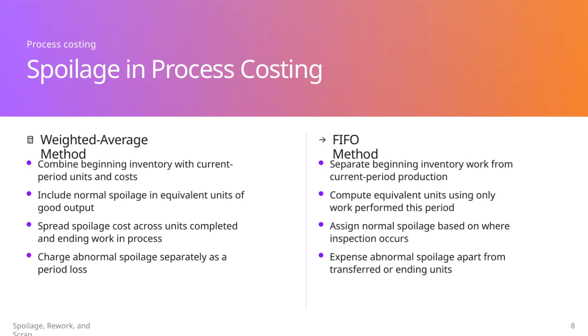Switching to the FIFO method, the approach is a bit different. Here, we keep the beginning inventory work separate from the current period production. The equivalent units are computed only using the work done during the current period. Normal spoilage is assigned depending on where the inspection takes place in the process. Like in the weighted average method, abnormal spoilage is treated as a loss but is expensed separately from the transferred or ending units. Overall, understanding these distinctions is crucial for accurate process costing, especially when accounting for spoilage, rework, and scrap. Each method impacts how we assign costs and measure efficiency in production.